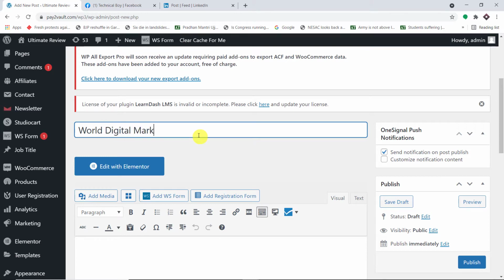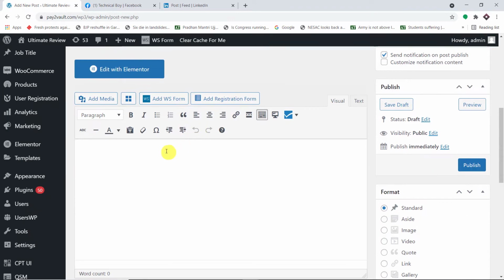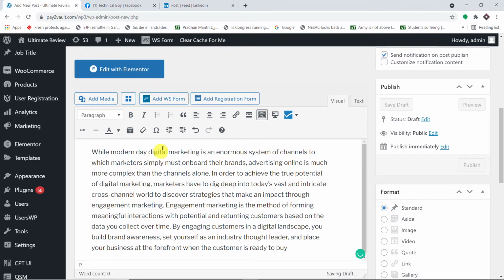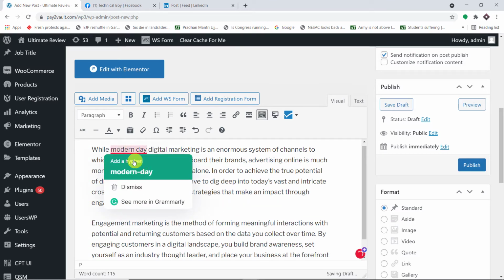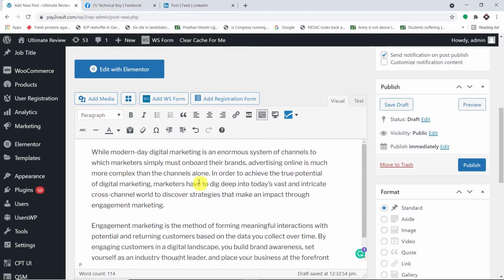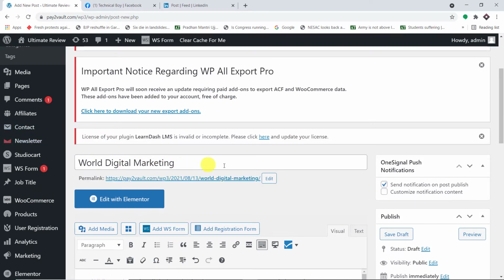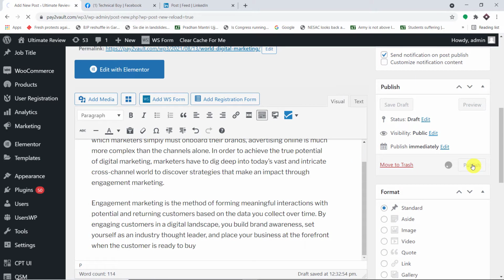Digital Marketing. Okay, so this is the title of the post. Okay, and this is the post content. Okay, let me just add a gap. Okay, so these are the details. So we have added the content. We have also mentioned the post title. So let me just straight away click on publish. So the post is getting published.